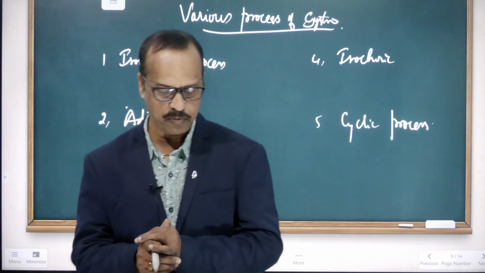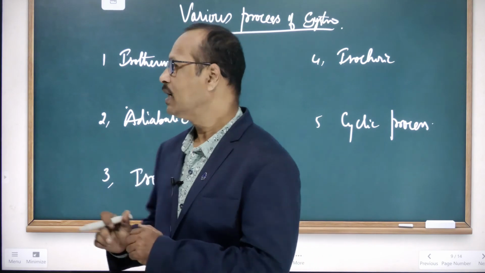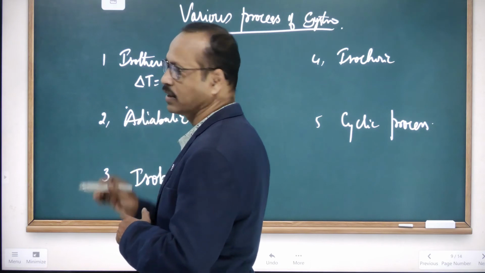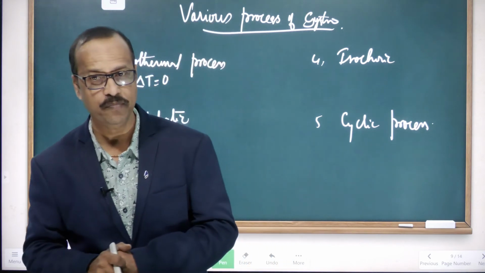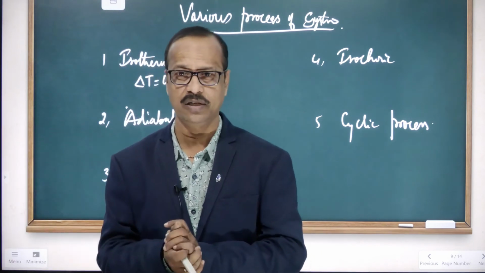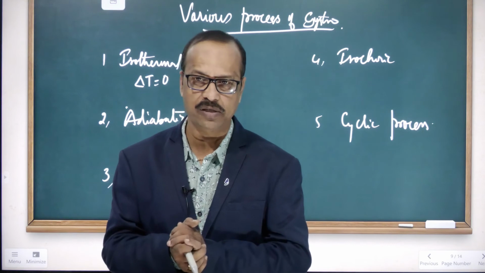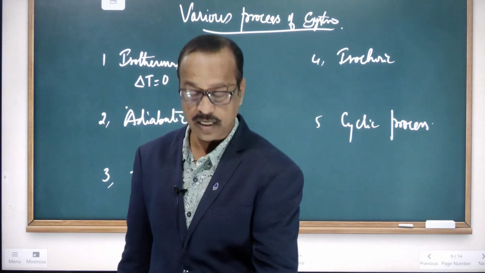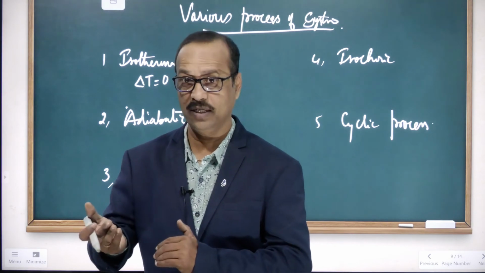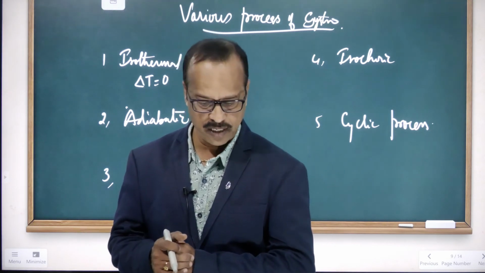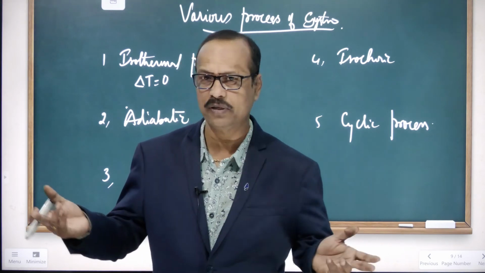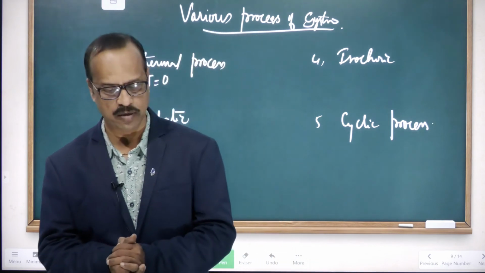And here, in the isothermal process, the important point you need to remember is that the change in temperature, delta T, is 0. Delta T means the change or difference in temperature, and it is 0 because the temperature is not changing. So delta T is 0. Heat is exchanged with the surroundings, right? And the system can be placed at a constant temperature, so the temperature remains constant. That is about the isothermal process.